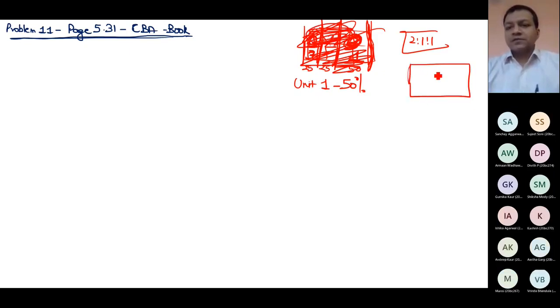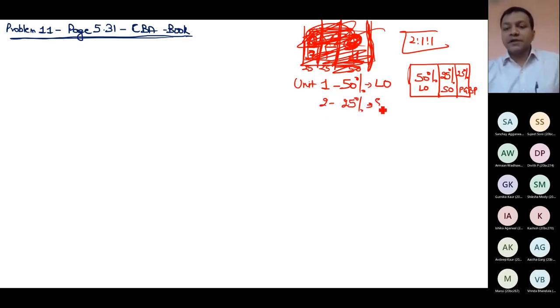This is the house where 50% area is let out, 25% area is self-occupied and 25% area is used by me. So it is neither let out nor self-occupied. I'm myself using this house for my own business, PGBP. So 50% of the house, unit 1, is altogether a different house, let out. Unit 2 having 25% is altogether a different house, self-occupied, and unit 3 another 25%.